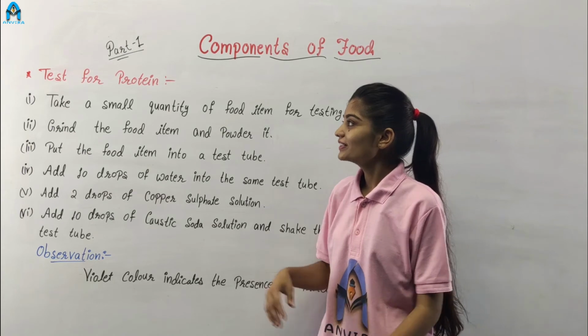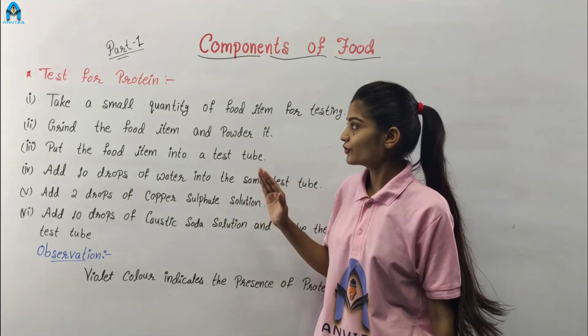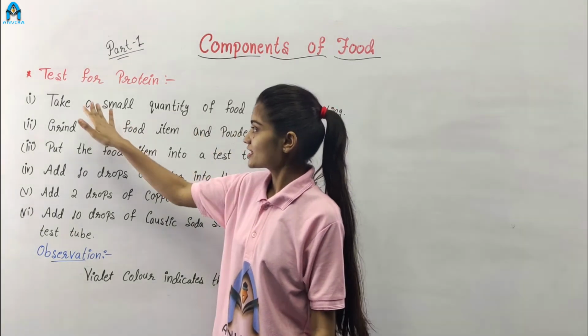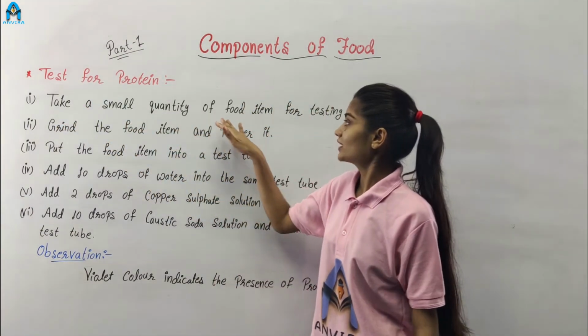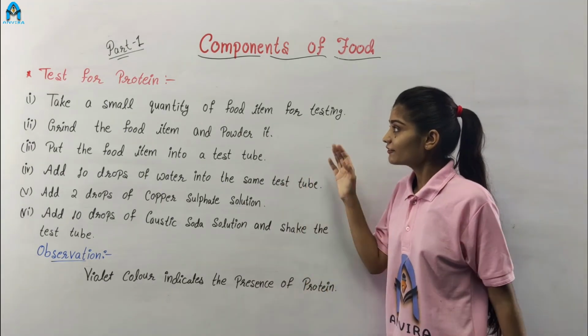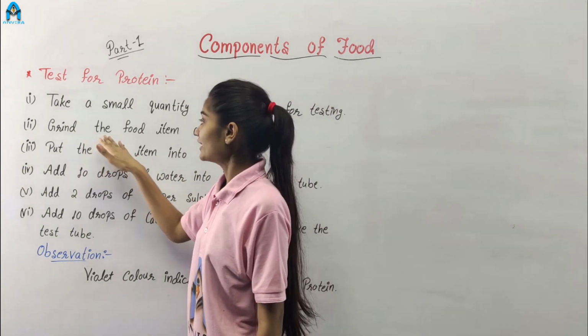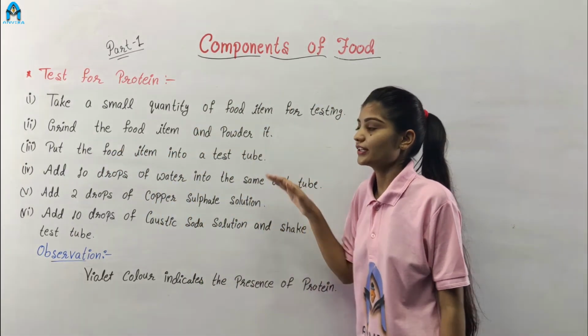Now we perform a test for the confirmation of protein in our food. For this test, take a small quantity of food item for testing. And if our food item is in solid form, then grind the food item and powder it.